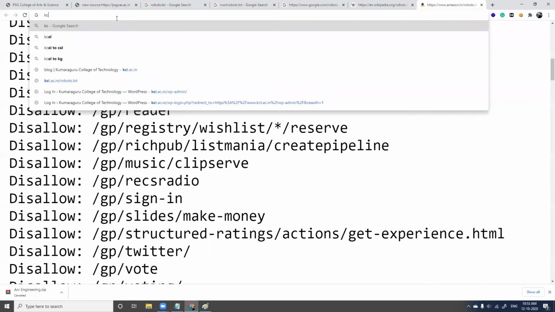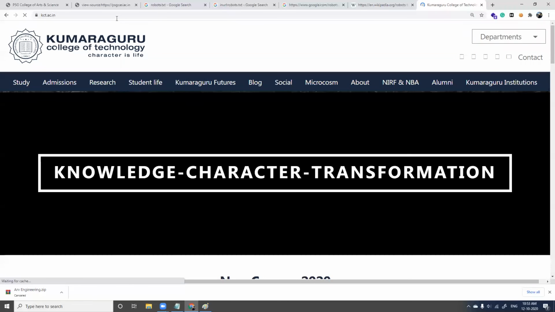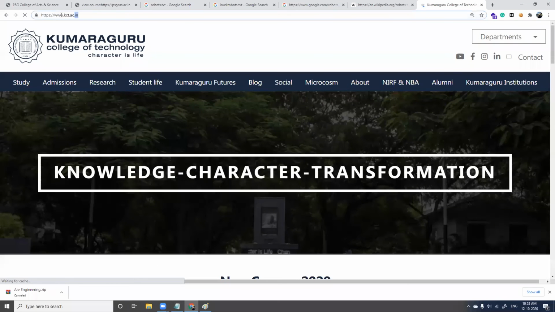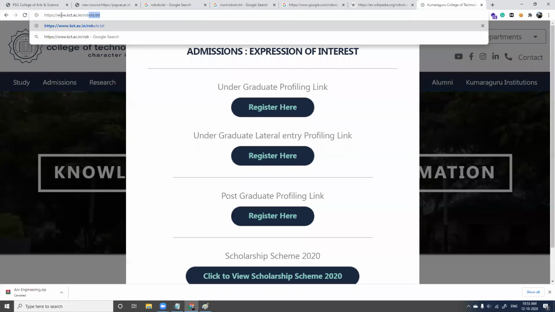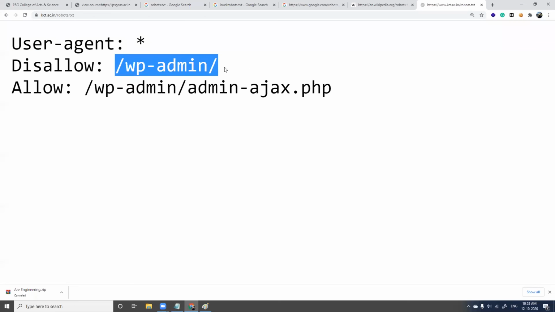We'll go for this college website, kct.ac.in. Any website which you take as your target, you can simply type /robots.txt and press enter. See here, they have a disallowed field. This is disallowed, which means if you try to access the WP admin page with Google, it will be blocked.